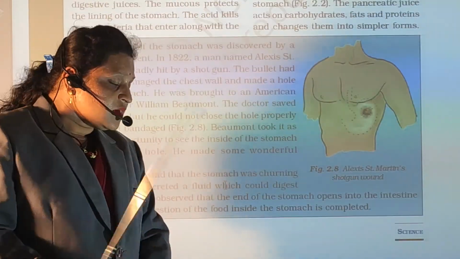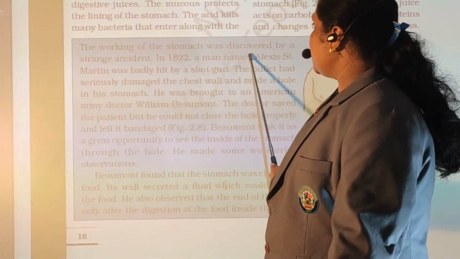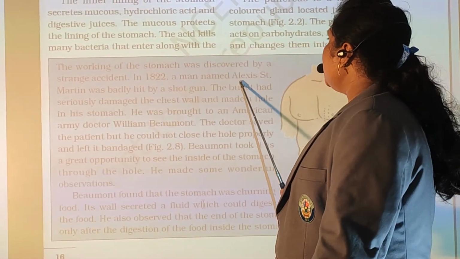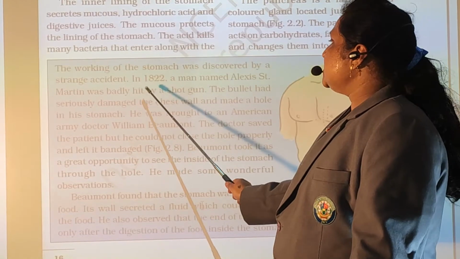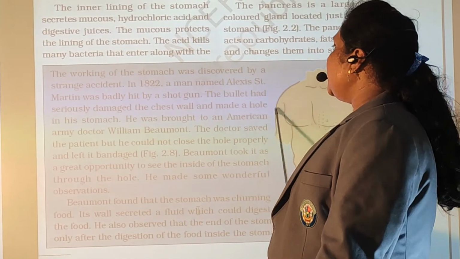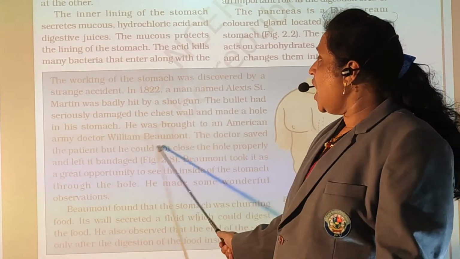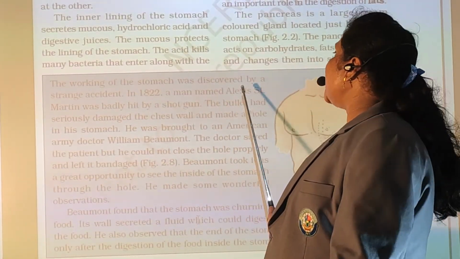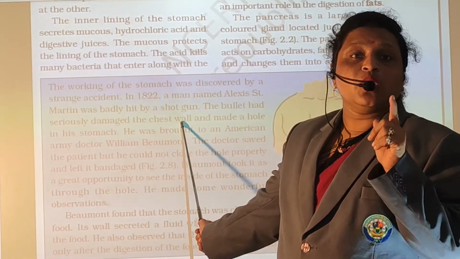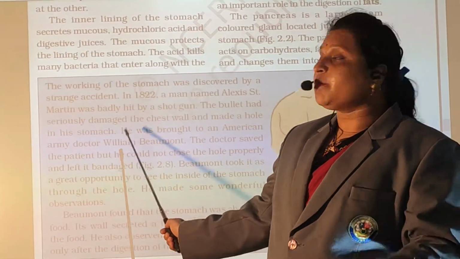Now here is a case study of how the stomach works. The working of the stomach was discovered by a strange accident in 1822. A man known as Alexis St. Martin was badly hit by a shotgun. The bullet had seriously damaged his chest wall and made a hole into the stomach. So this is a case study. In 1822 the man was hurt by the shotgun. The bullet hit him, and his stomach was damaged.